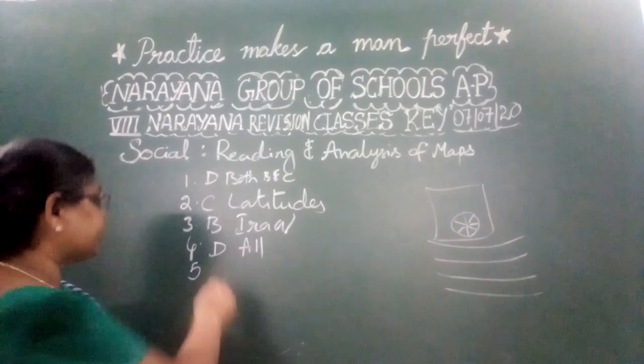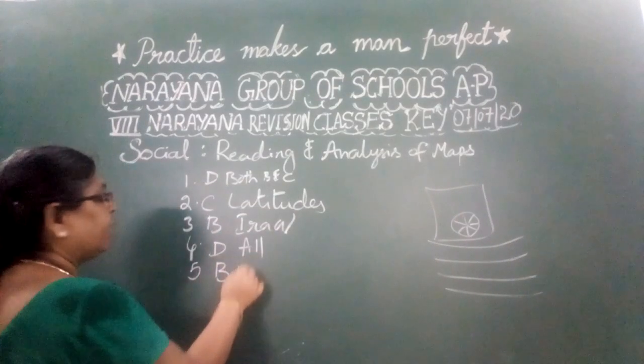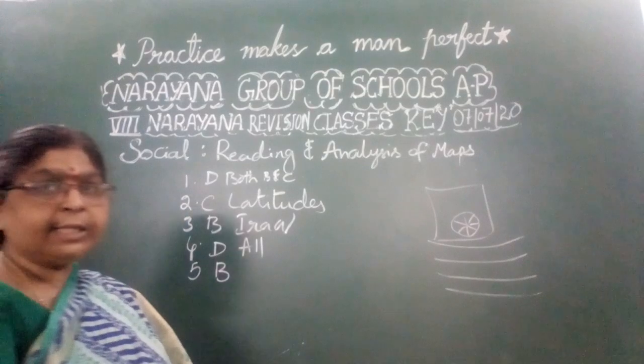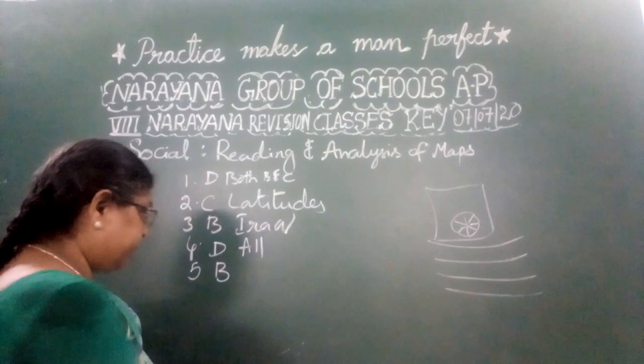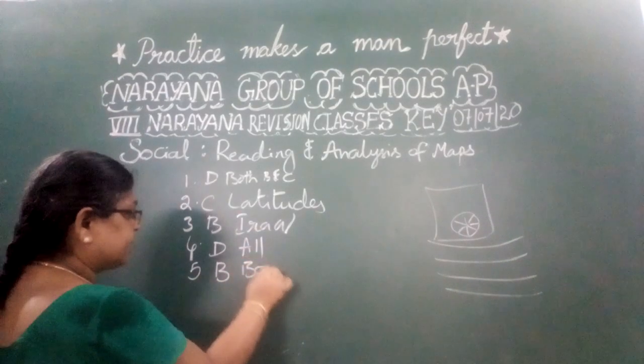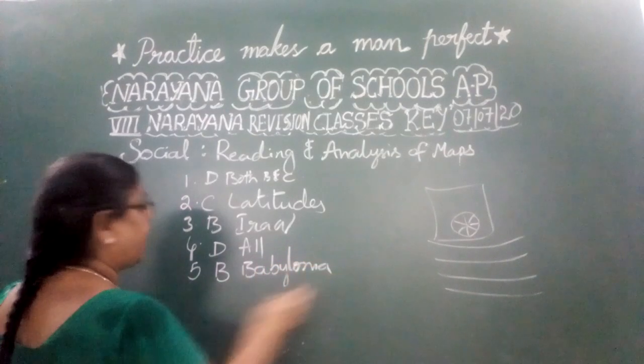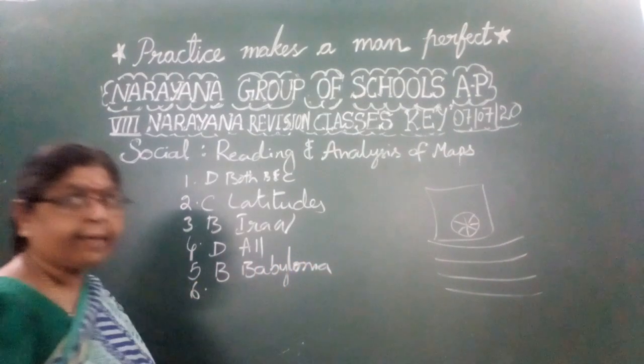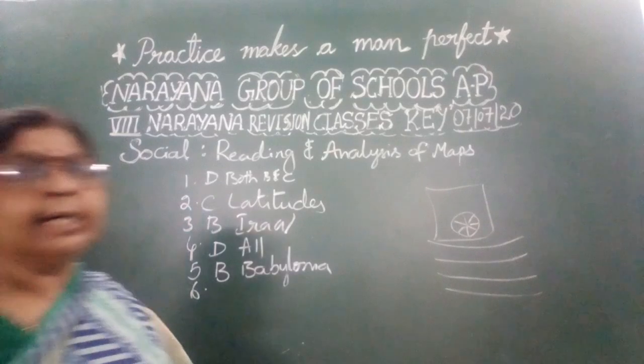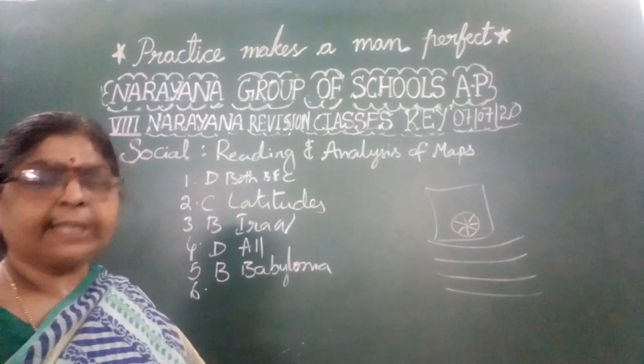The option is B. That is Babylonia. Option B, Babylonia, is the right answer. They have shown the 7 triangles and a bitter river means salt ocean. Nothing but the salt ocean that was represented in their maps.